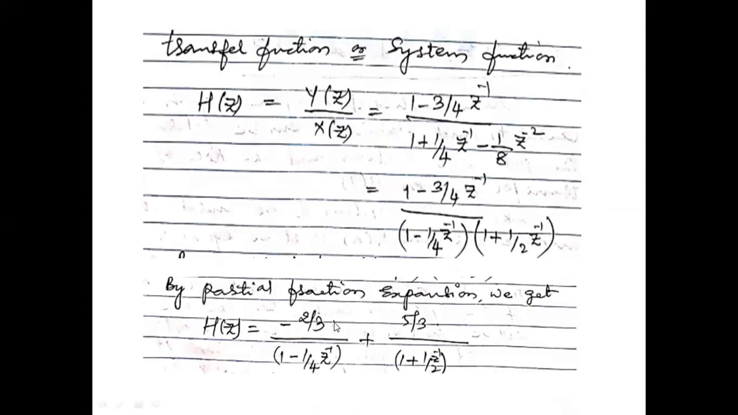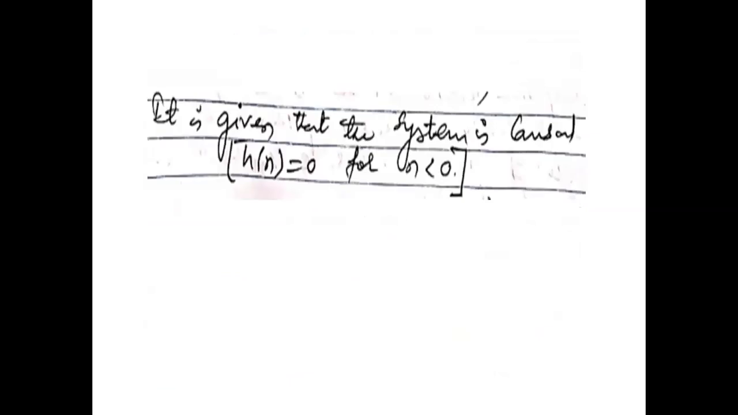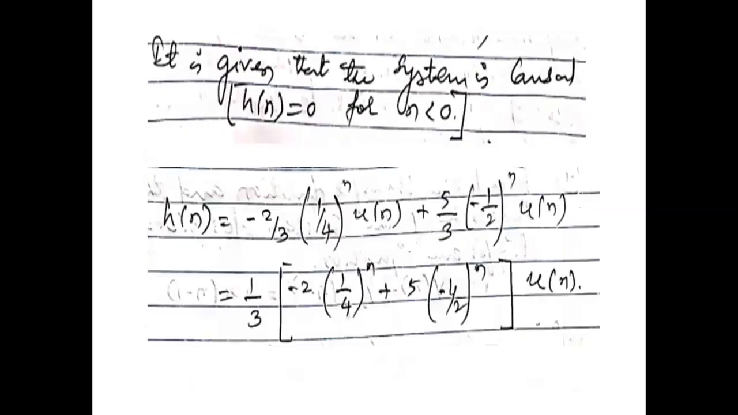And it is 1 divided by 1 minus 1/4 z inverse, which is simply the z transform of a power n u of n. The value of a here is 1/4. So we can write it this way: minus 2/3 into 1/4 to the power n u of n plus 5/3 into minus 1/2 to the power n u of n. So this is the way we calculate the impulse response. Understood?